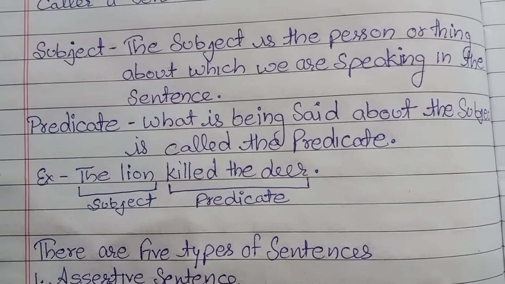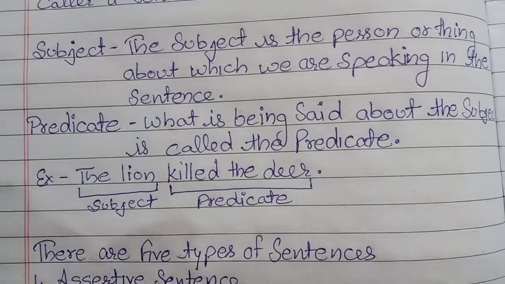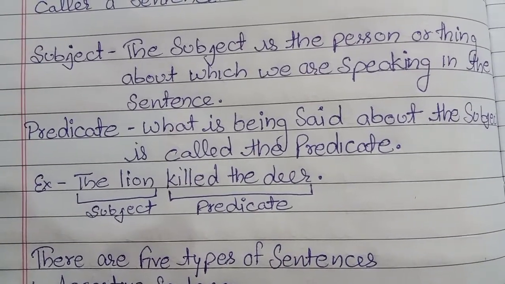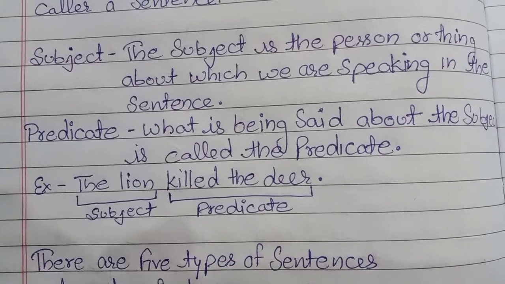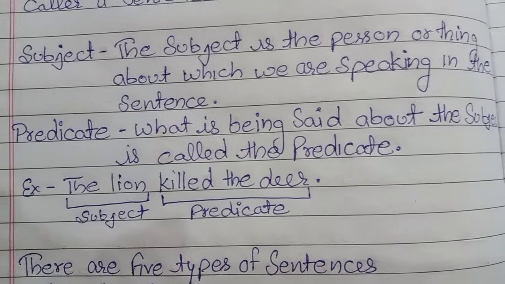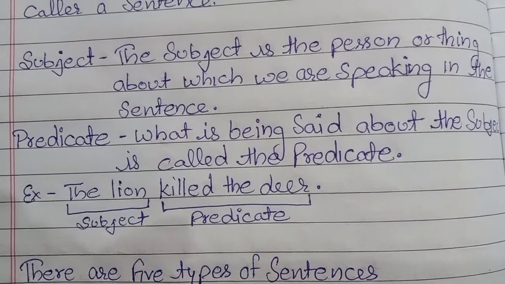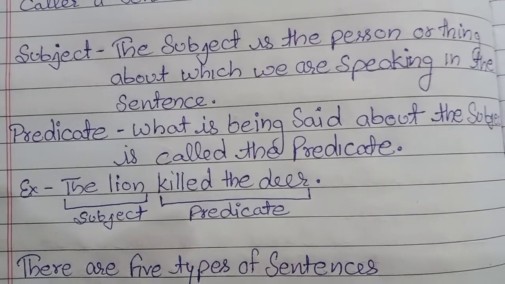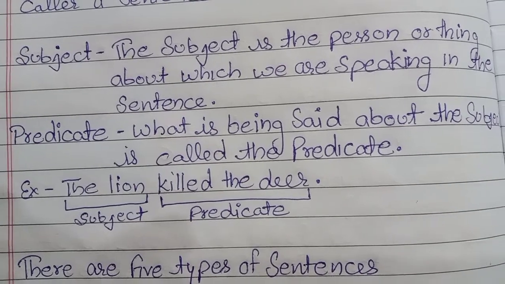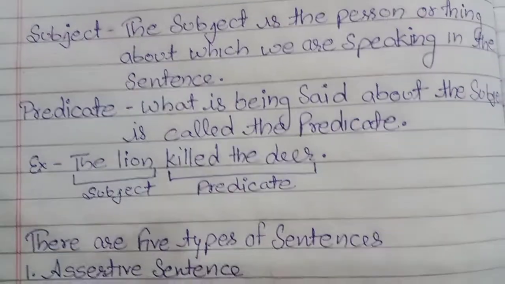Predicate is what is being said about the subject. जो सब्जेक्ट के बारे में कहा जा रहा है इज कॉल्ड द प्रेडिकेट, वो प्रेडिकेट कहलाता है. What is being said about the subject, जो सब्जेक्ट के बारे में बोला जा रहा है, that one is called the predicate. So here is the example, which we divided into two parts, subject and the predicate. The example is: the lion killed the deer. Which is the subject? The lion. And killed the deer is the predicate, right? So this one is the example of subject and the predicate.